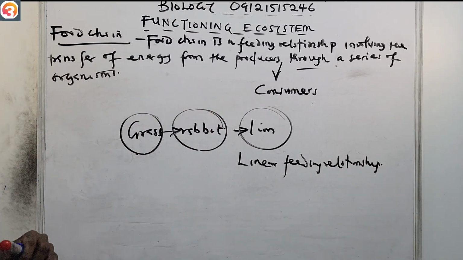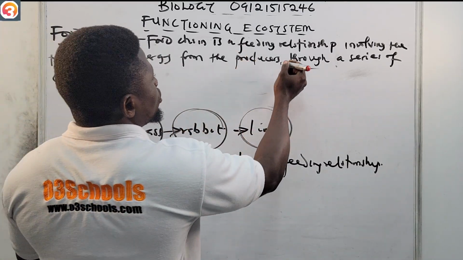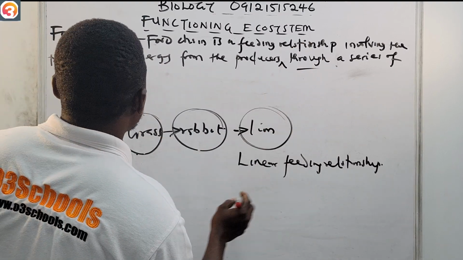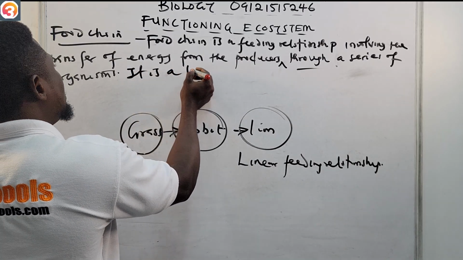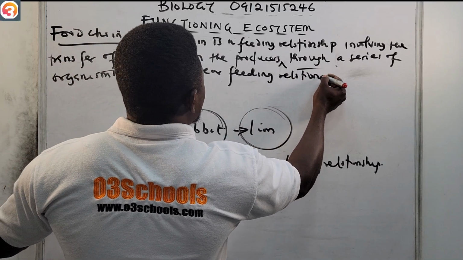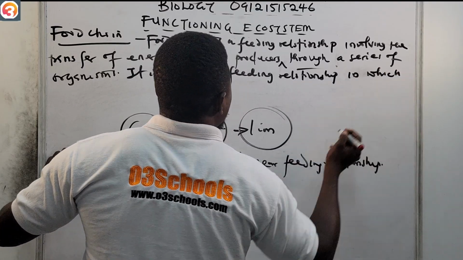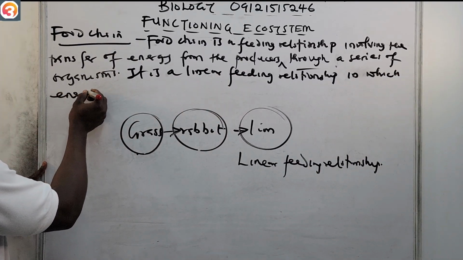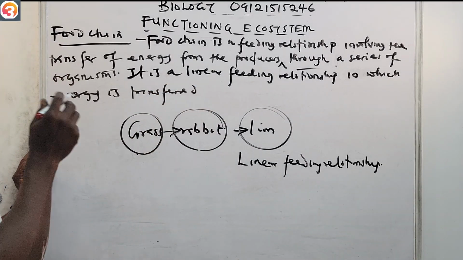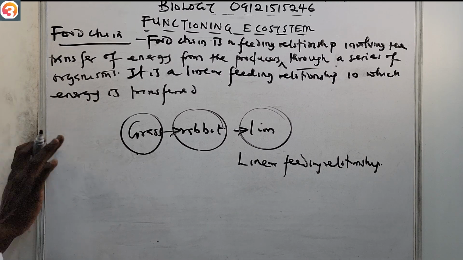Please take note, there's a consumer here, from the producers to the consumers through a series of organisms. That's how we say that it is a linear feeding relationship in which energy is transferred from the producers to the consumers, through a series of organisms.